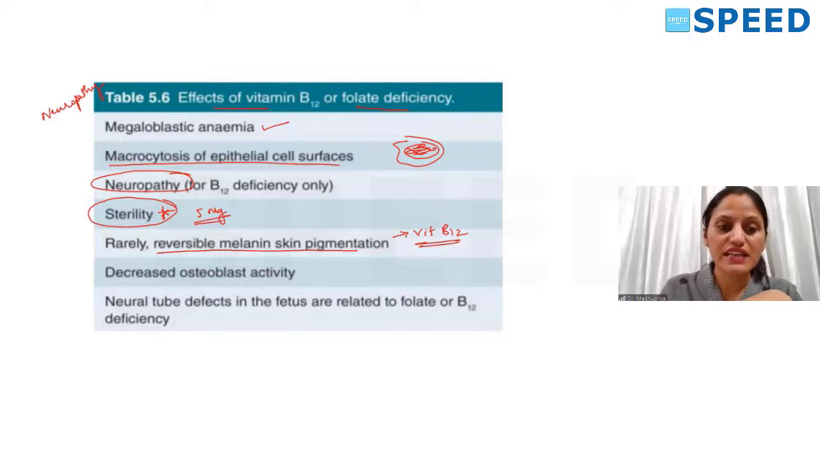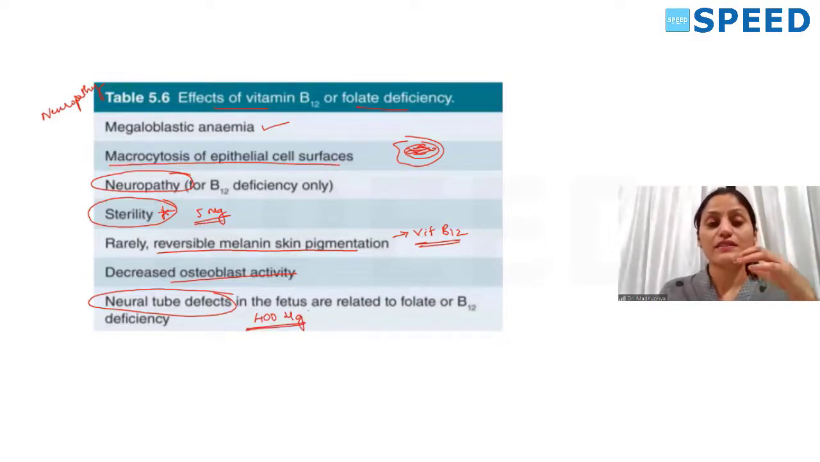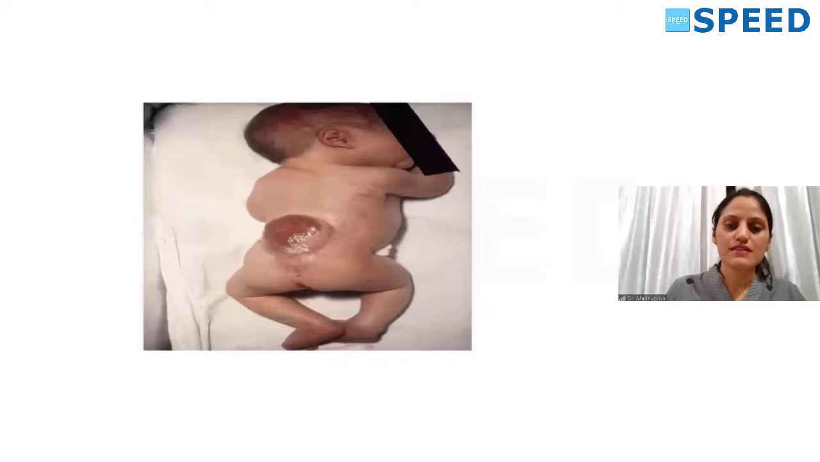Then there is decreased osteoblastic activity, and neural tube defects in the fetus. It can be anencephaly, encephalocele, or spina bifida. That is why empirically we give 400 microgram of folic acid to all pregnant women. In fact, it is advised even before pregnancy, pre-pregnancy and the first trimester of pregnancy. So these are the effects of vitamin B12 and folate deficiency. See, this is spina bifida, folate deficiency, neural tube defects.